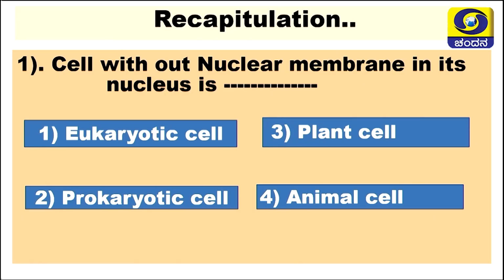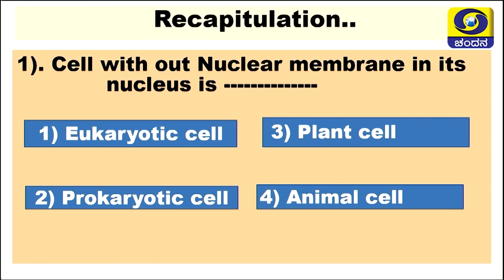A cell without a nuclear membrane in its nucleus is. What can you call the cell when there is no presence of a nuclear membrane in its nucleus? Here 4 options are given. The first one is the eukaryotic cell, the second is the prokaryotic cell, the third is the plant cell, and the fourth is the animal cell.